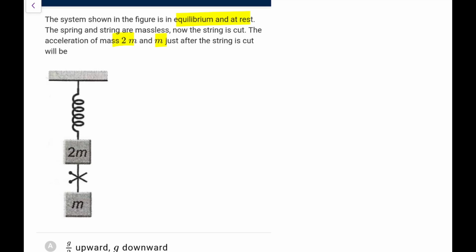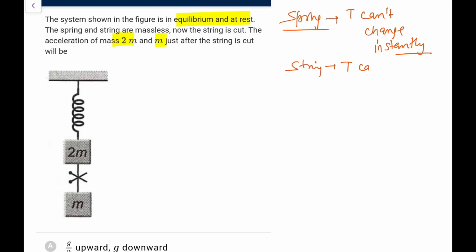Just remember, a spring has slight inertia, its tension can't change instantly. It will require some time to change. So the spring force will remain as it was just before cutting, while the string tension can change instantly.